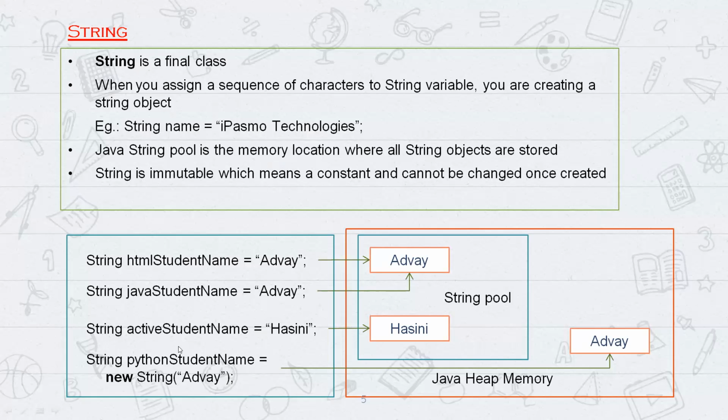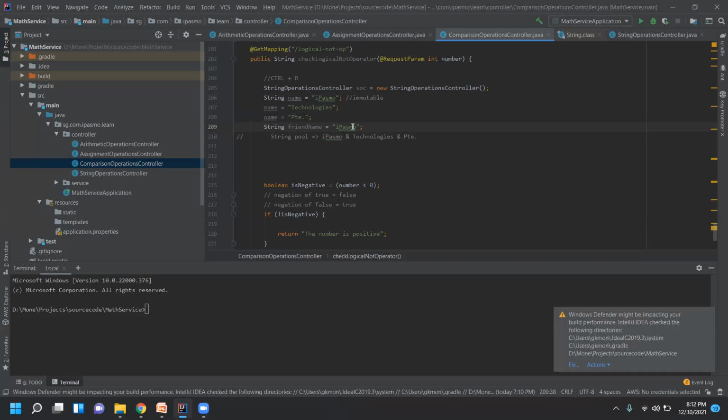So this is one way of assigning a string: a string variable equal to text within double quotes. You have to mention the double quotes and add the text like this. If the value is changed, a new value will be added in the string pool. There is another way of assigning a value to a string.